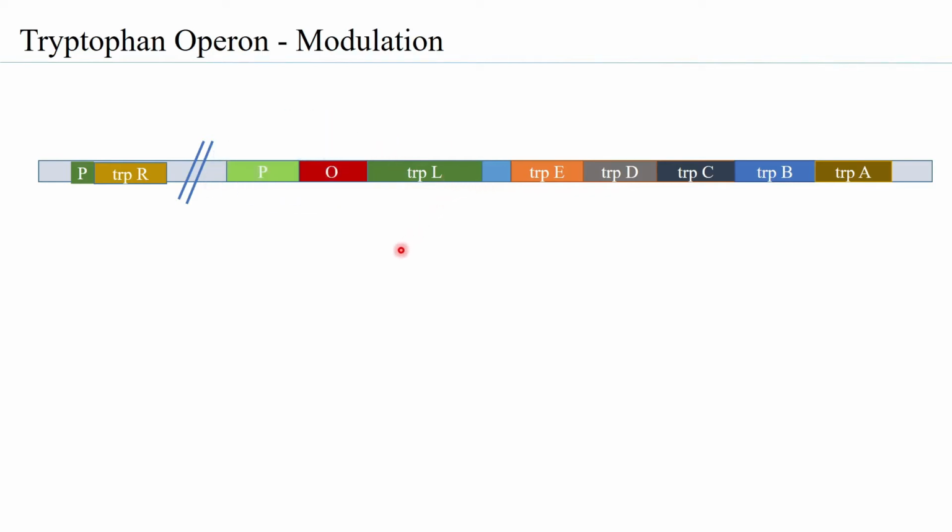So the RNA polymerase will keep synthesizing. But what has been observed is that before it is able to transcribe the structural genes, it falls off or it stops transcription, and you just have the leader peptide being formed. The remaining structural genes are not getting transcribed.